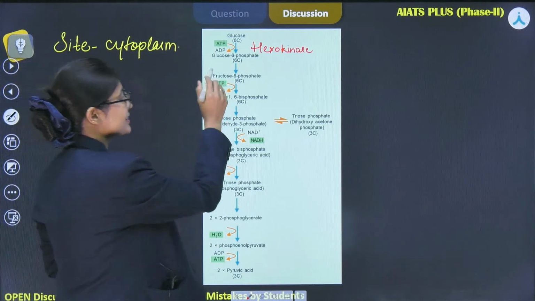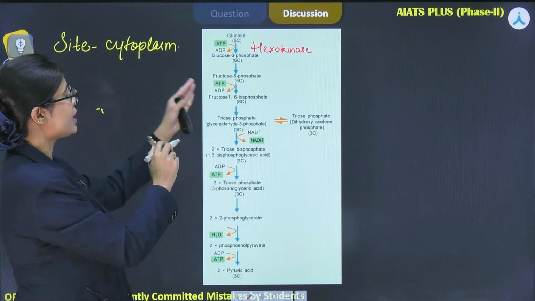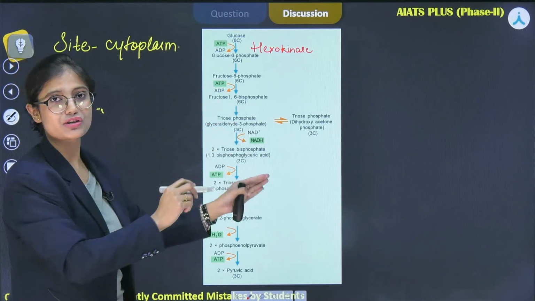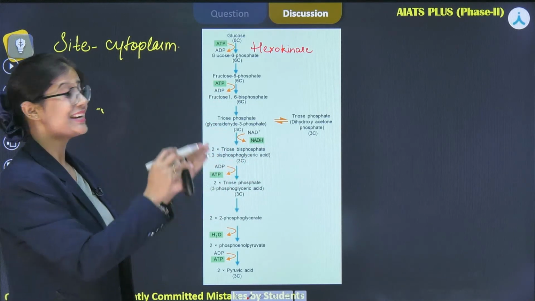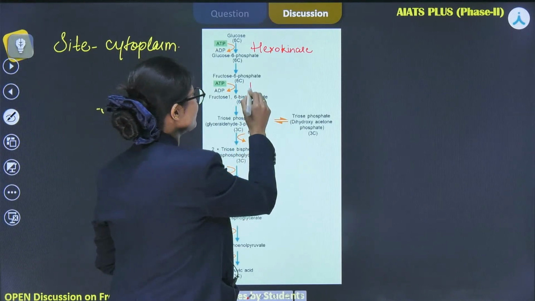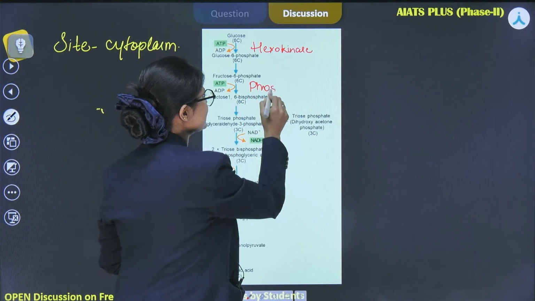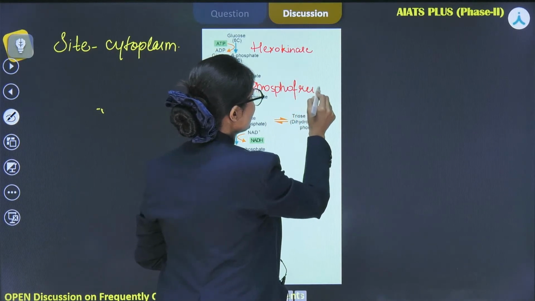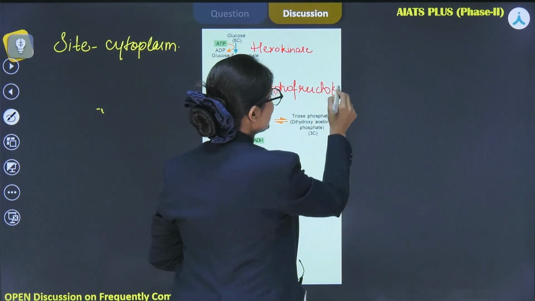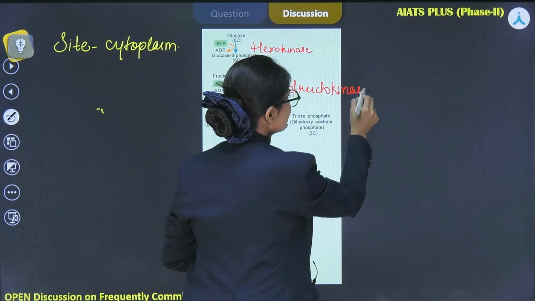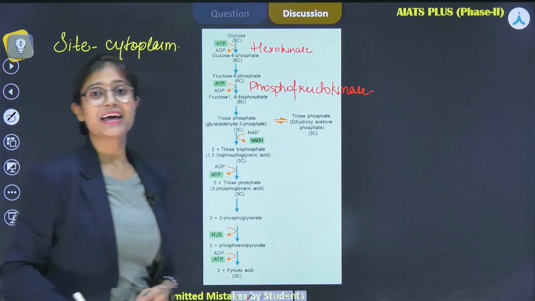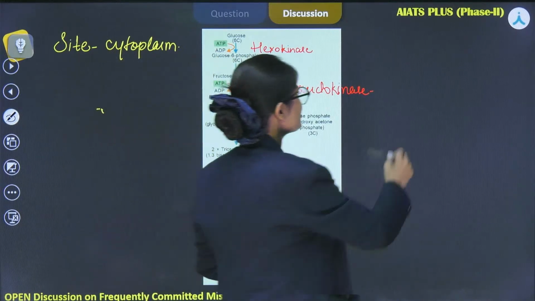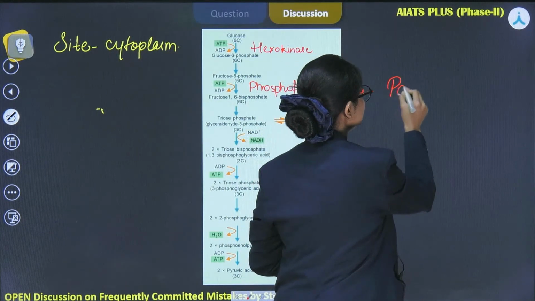So this process, from fructose 6-phosphate to fructose 1,6-bisphosphate, is catalyzed by phosphofructokinase. It is a really important enzyme for this process. This enzyme is also known as the pacemaker enzyme.